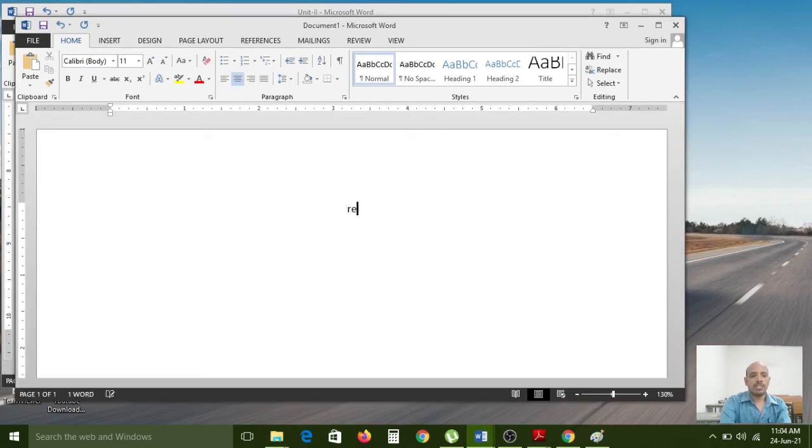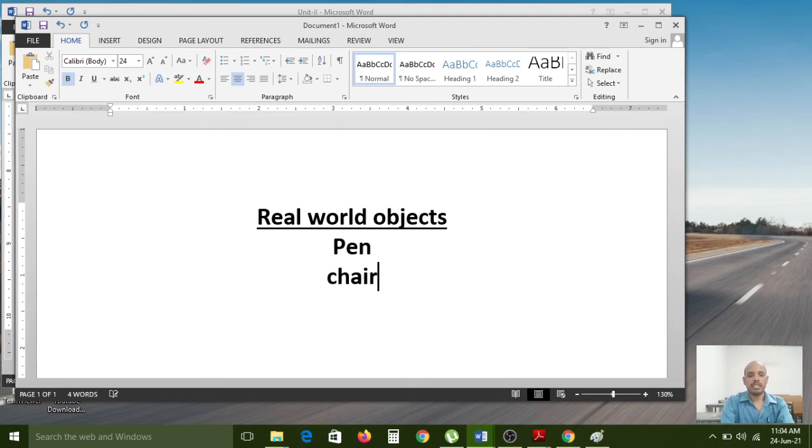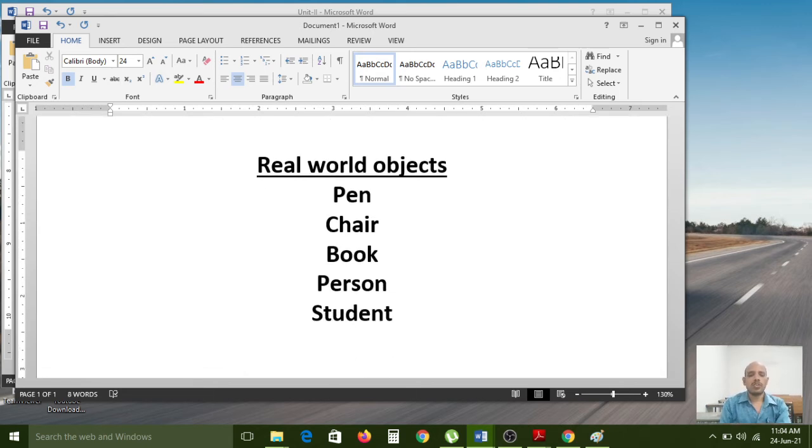So in the real world, objects are: pen is one of the objects, chair is one of the objects, book is one of the objects, person is one of the objects, student is one of the objects. Like that, a table is also an object. In the real world, whatever things we are using all come under objects, because in the real world everything we can treat as an object.